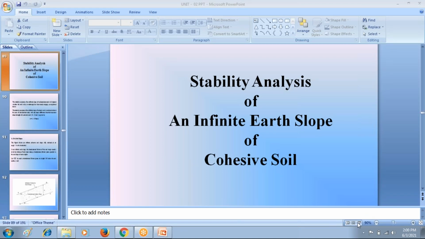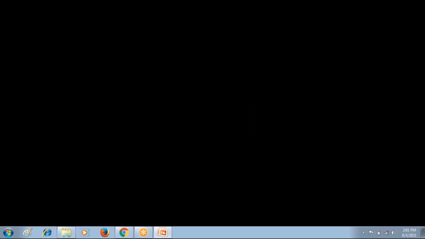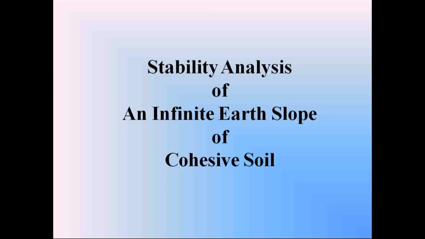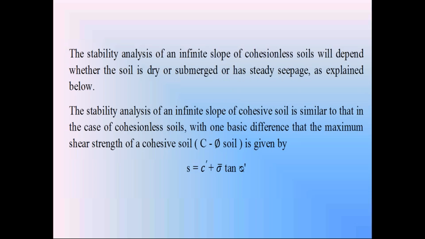Yesterday, I completed this stability analysis of the infinite cohesive soil slope. In this stability analysis, we discussed dry condition, submerged condition, and also seepage flow condition. In this infinite cohesive soil slope, the shear strength of soil is calculated by using the Terzaghi equation: shear strength S is equal to c' plus sigma' into tan phi'.